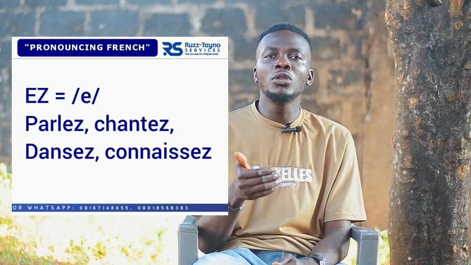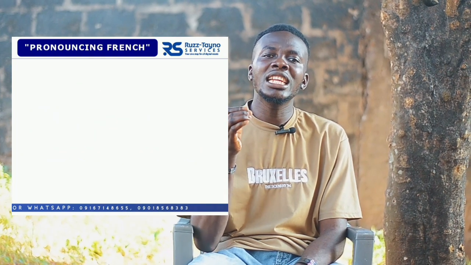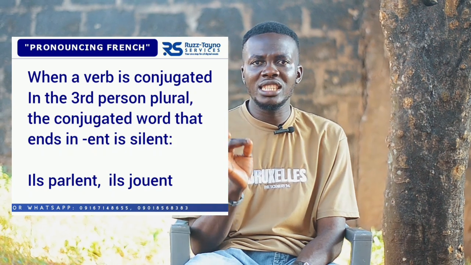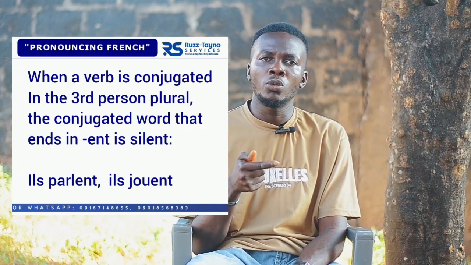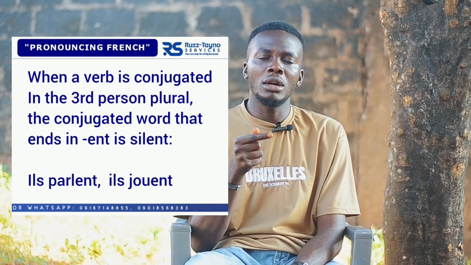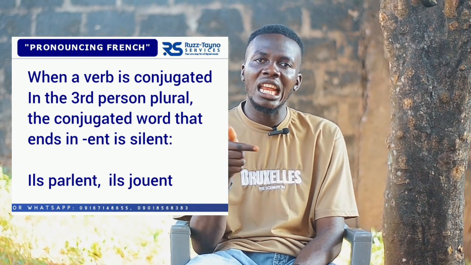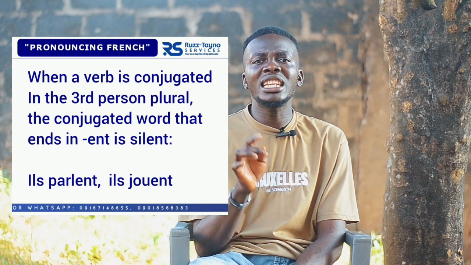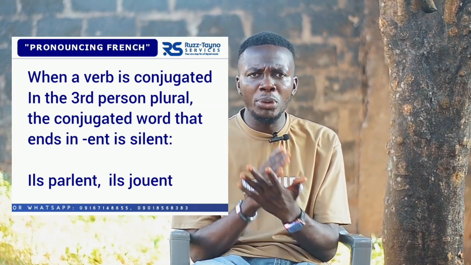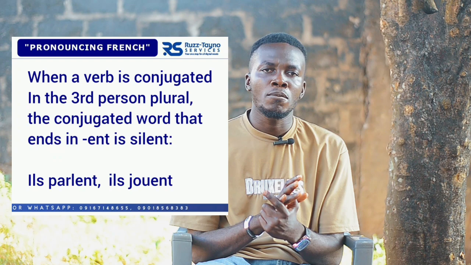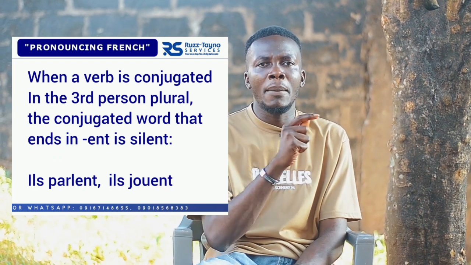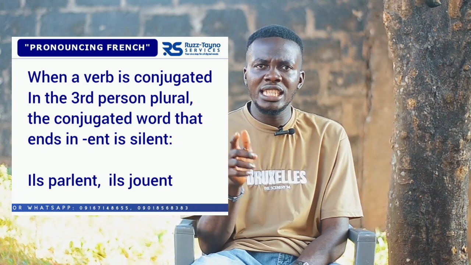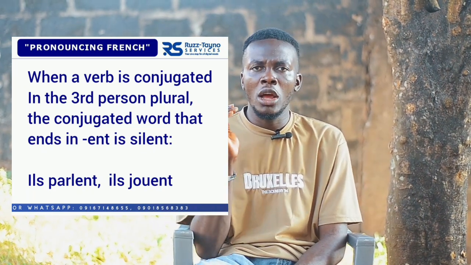Okay, now we move to when a verb is conjugated in the third person plural, that is the ENT. For example, parlent, that is PARLENT. Okay, now that ENT is silent. You don't pronounce that ENT, it is silent. That is why it is pronounced as parle. Ils parlent. Ils jouent. That ENT is silent. Okay, it is not pronounced.